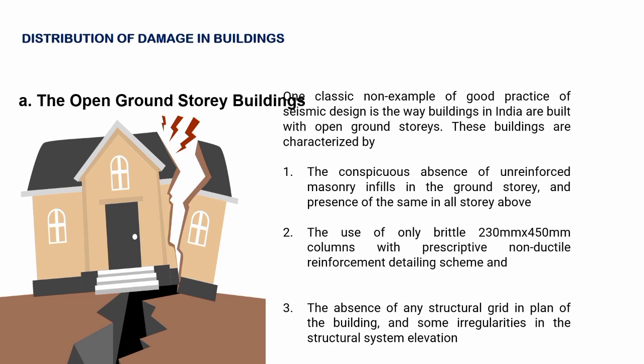Number 2, the use of only brittle 230 mm by 450 mm columns with prescriptive non-ductile reinforcement detailing scheme. And number 3, the absence of any structural grade in plan of the building and some irregularities in the structural system elevation.